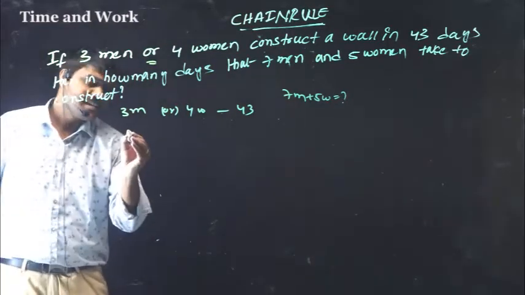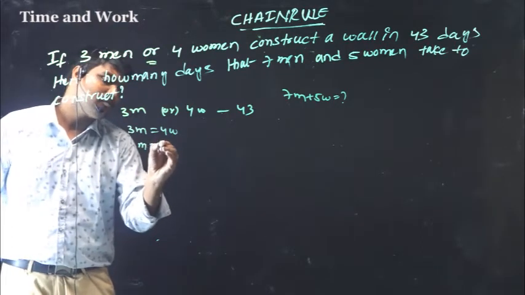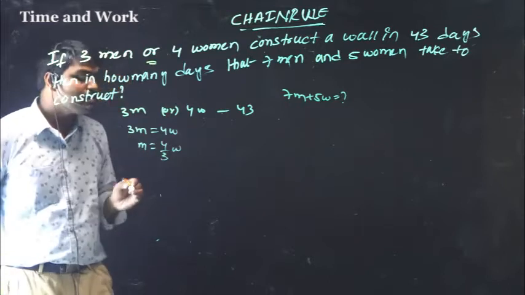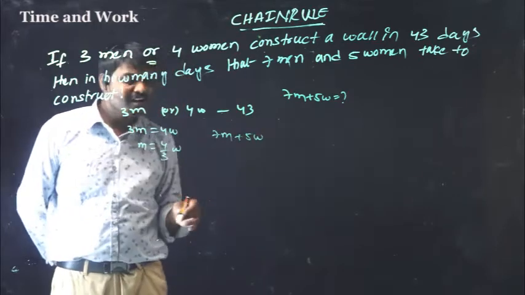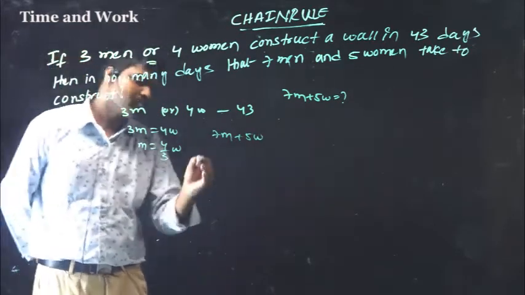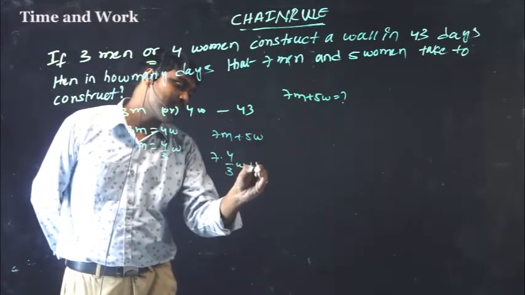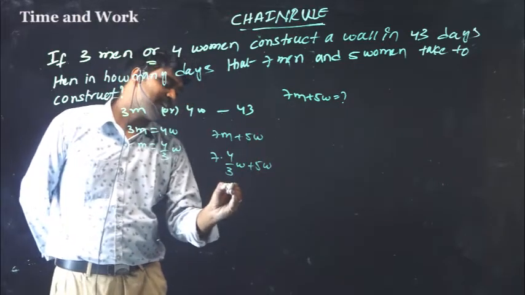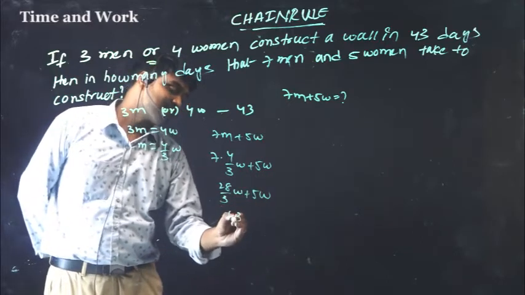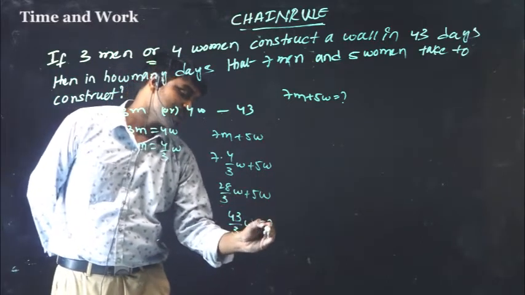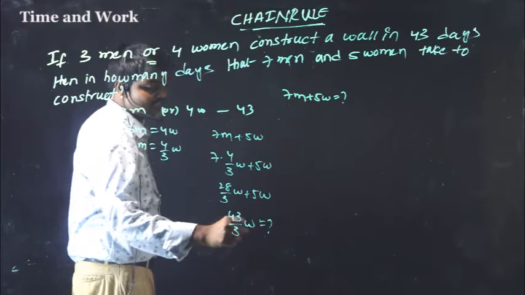So that means 3 men equal 4 women. So 1 man equals 4 by 3 women. Here, if we want 7 men plus 5 women, convert into man or woman. Here, let's convert into women. So 7 into 4 by 3 women, plus 5 women. So 28 by 3 women plus 5 women, that is 43 by 3 women. So this converts into 7 men plus 5 women equals 43 by 3 women.